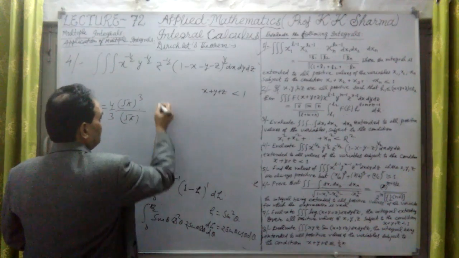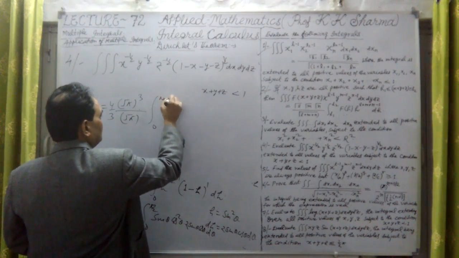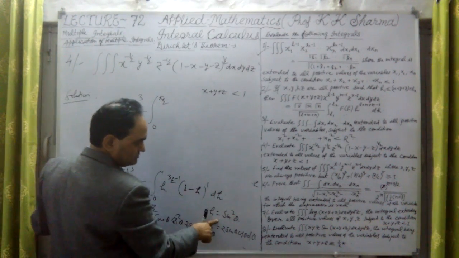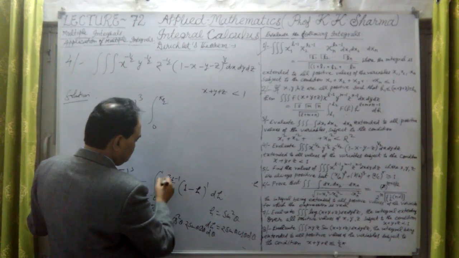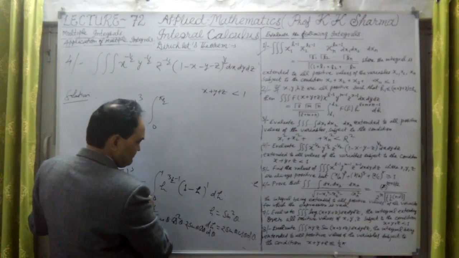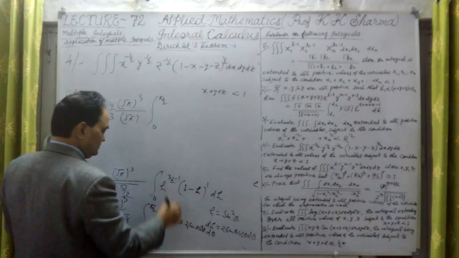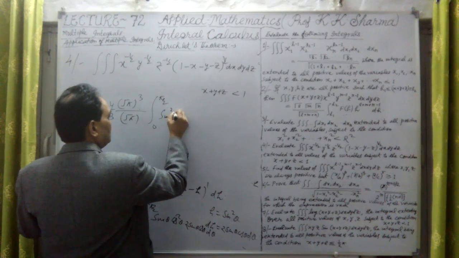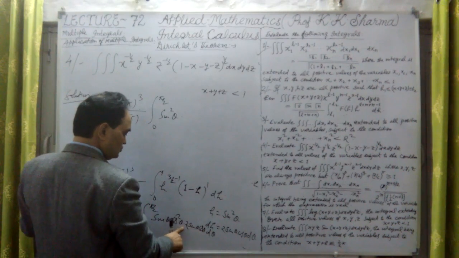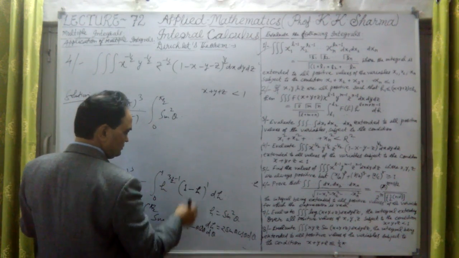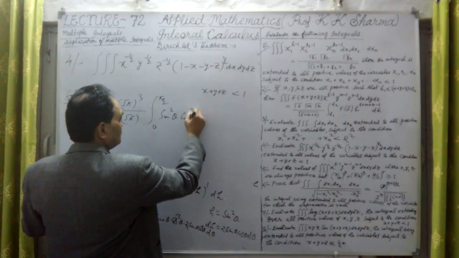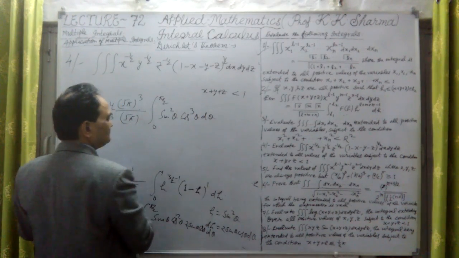Now over this 0 to pi by 2, because limits are also changed when we substitute h equal to this. Here limits were 0 to 1 we had taken. Well, this is for the beta function. Therefore sine square theta into cos cube theta, so cos theta is there, it is cos cube theta into d theta.